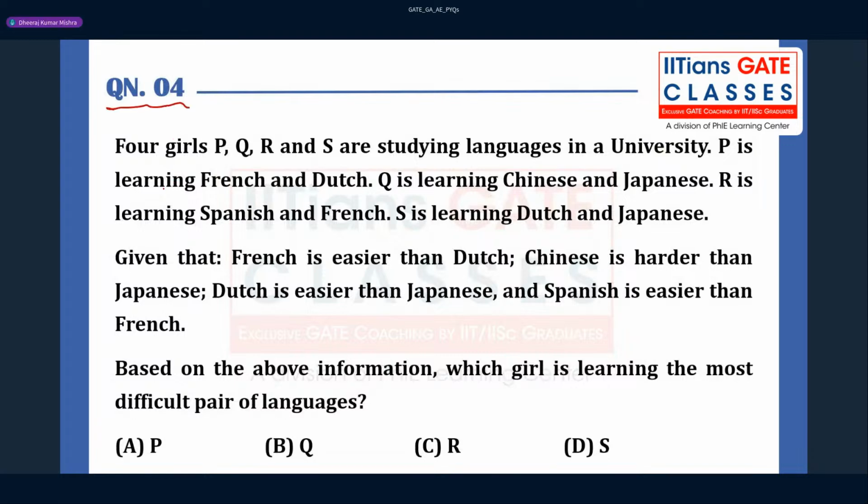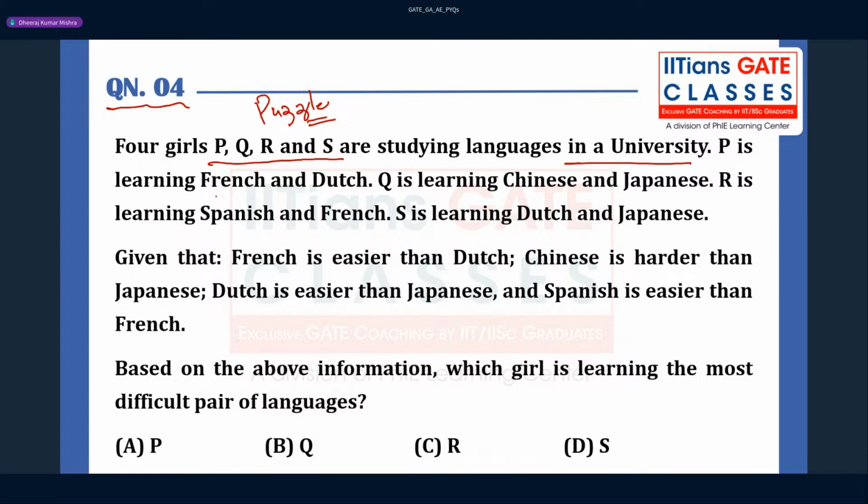Okay, question number 4 is what, guys? Question number 4 is a kind of question from puzzles, and the puzzle we have discussed already in the classroom, right? So you guys can solve this question, and there is a trick that you can follow. Four girls are there, P, Q, R, S, and they are studying languages in the university.